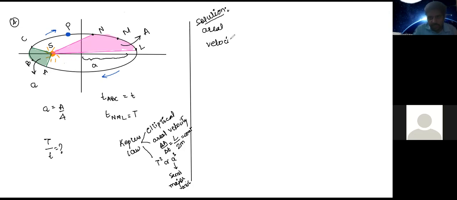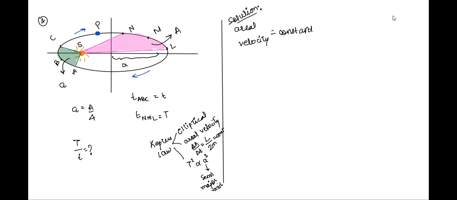Areal velocity is constant. This implies that delta A upon delta T is a constant, and therefore we have capital A by capital T is equal to small a by small t, correct? Now I think this will give us the ratio of capital T to small t, which will be given as capital A is to small a, and capital A is to small a is nothing but 4 is to 1, right?